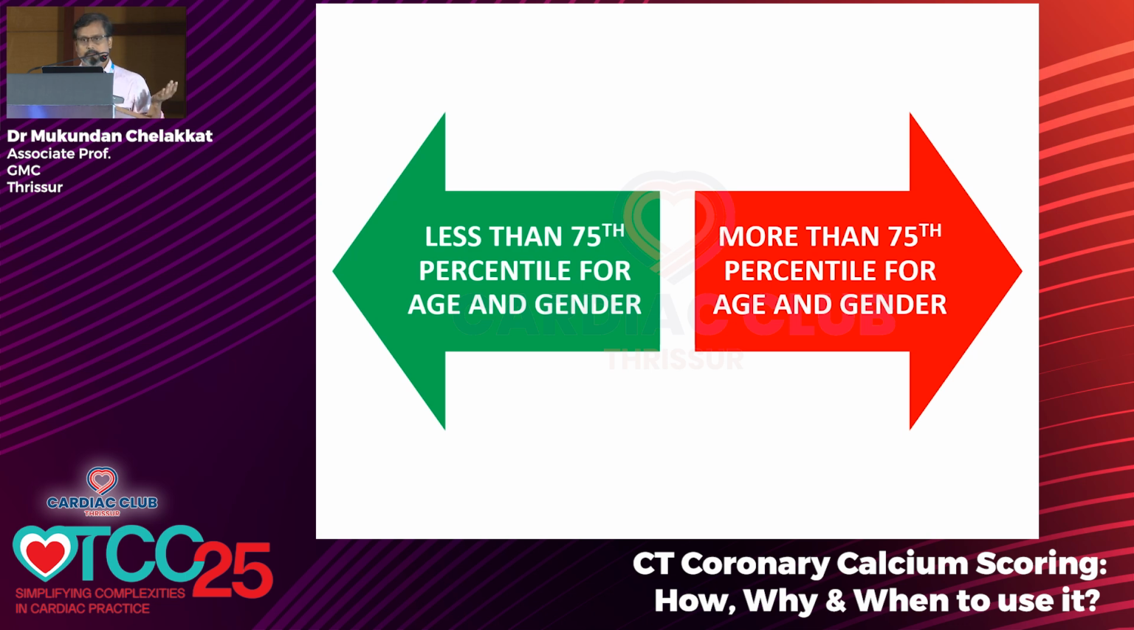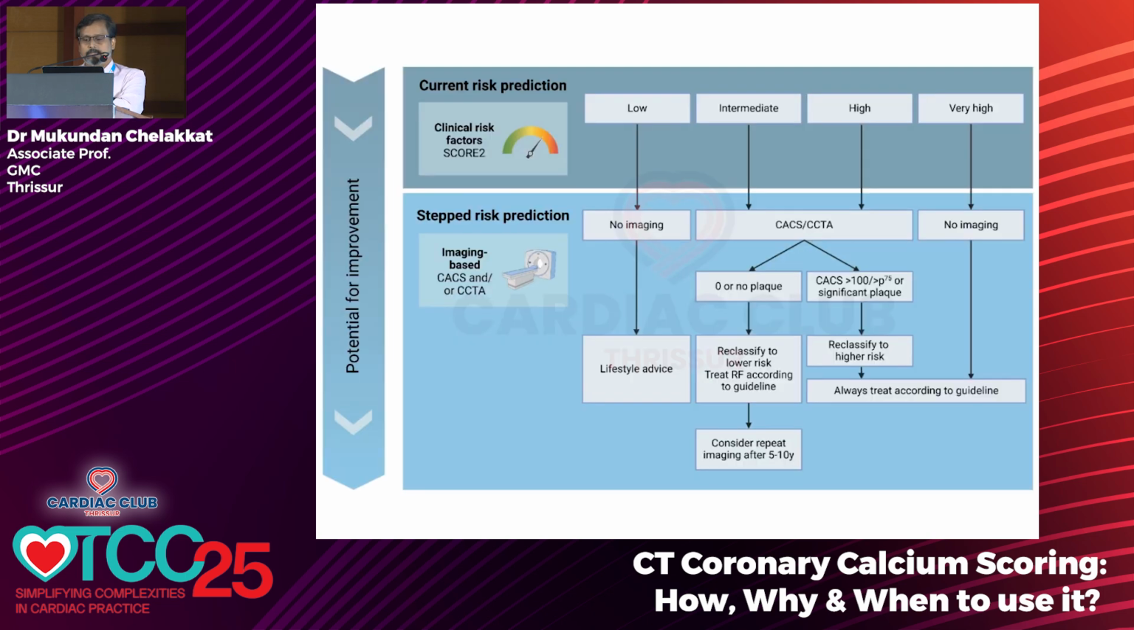Left one is better, the right one is you have to increase the risk of scoring. So after this, what we do is, in the intermediate risk group, if there is 0, then recalcify it into lower risk. And if it is more than 100 or more than 75 percentile, then higher risk. Now that is about the calcium scoring, which is in relation to the ASCVD risk score.